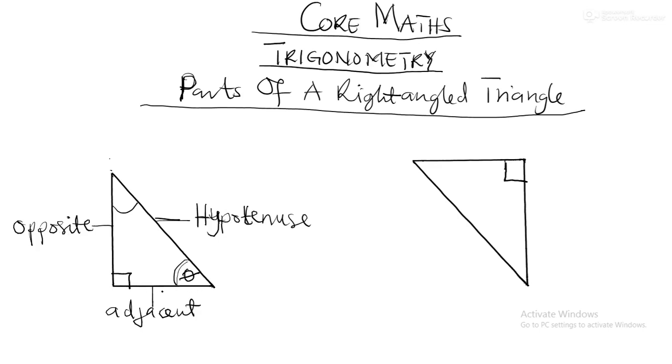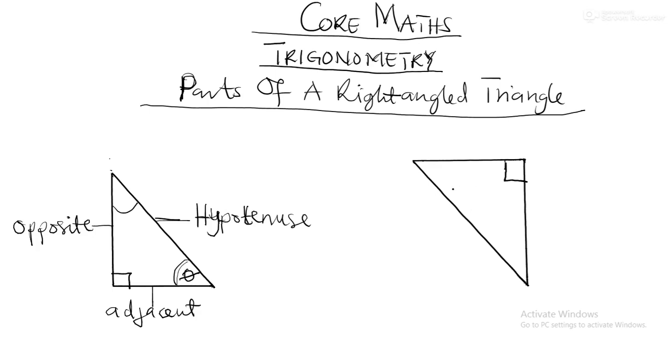Adjacent. Okay, so as I said, always these sides get their names based on what? The reference angle. I hope you get it. Good. Now, no matter how the diagram is drawn, you should be able to what? Locate or identify the parts.